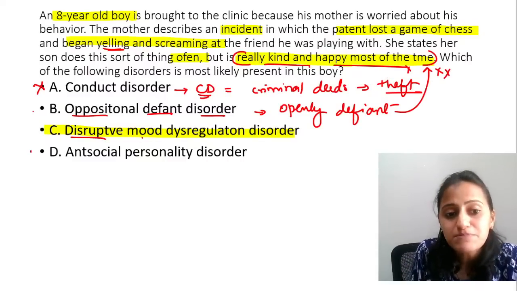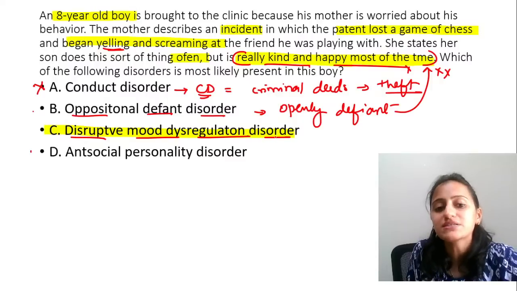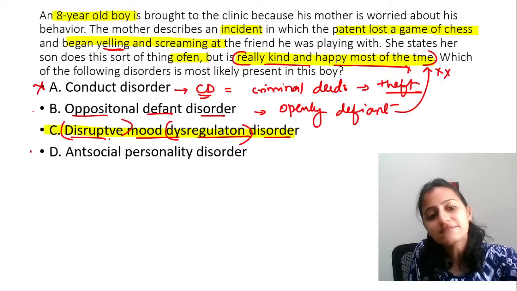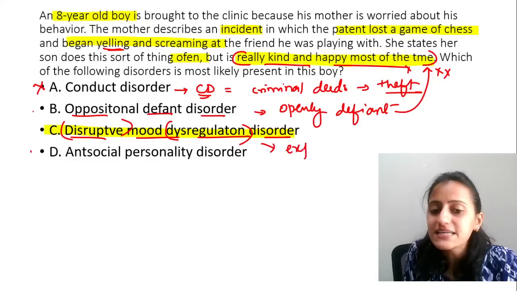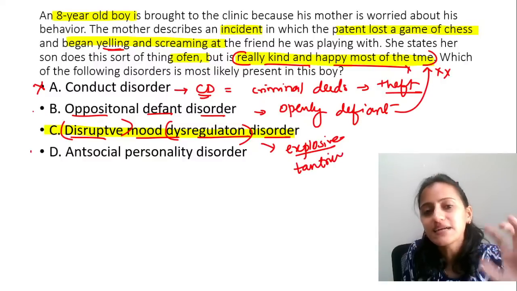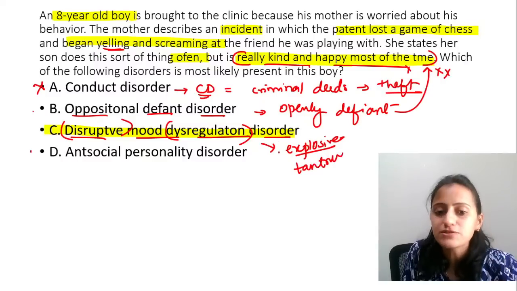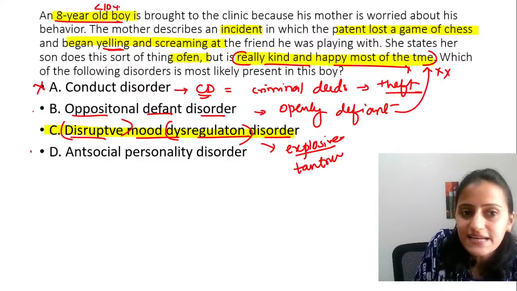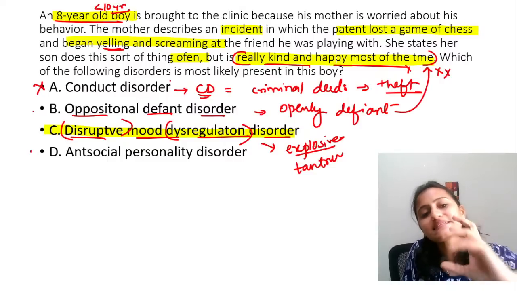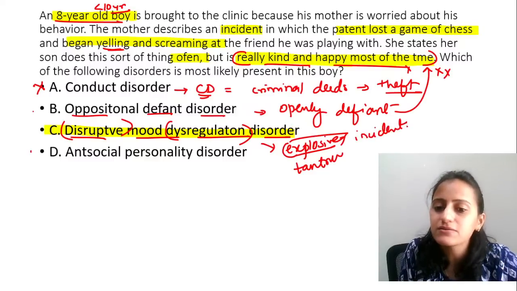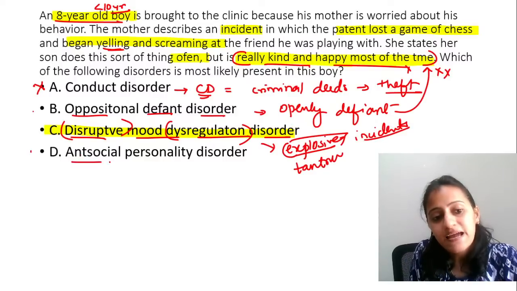This is disruptive mood dysregulation disorder. Suddenly the mood gets dysregulated and it leads to disruption. So basically here there are incidents of explosive tantrums. Suddenly there is an explosion, tantrums happen. Like we see in this case, the onset should be less than 10 years and it is disruptive mood. Basically these are incidents happening.